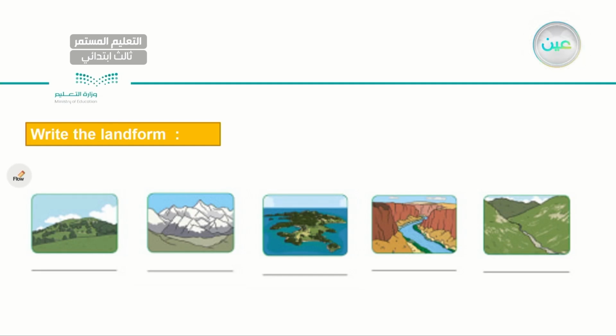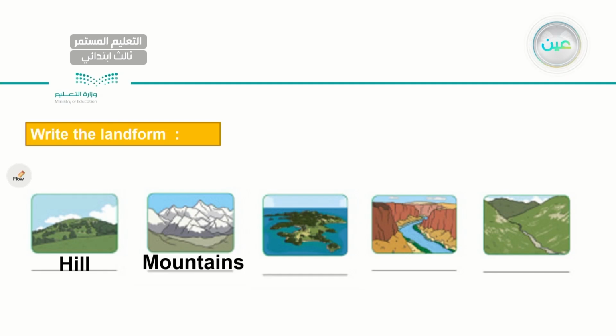Now, let's start with the first picture. What is it? I have a hill here. Very good. Hill. Let's move to the next one. What do we have here, my dear student? We have mountains. Mountains. Very good.